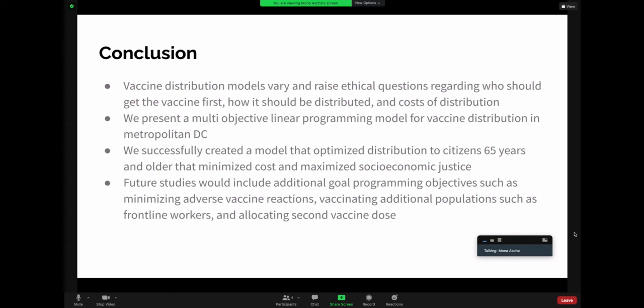Future studies would include additional GO programming objectives, such as minimizing adverse vaccine reactions, vaccinating populations such as frontline workers, and allocating second vaccine doses.